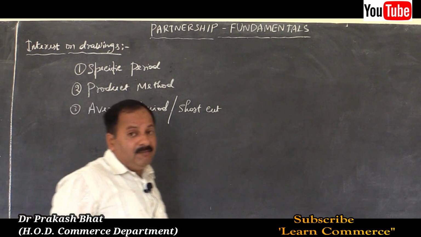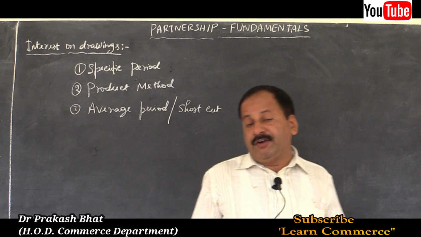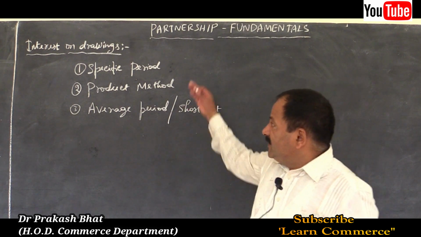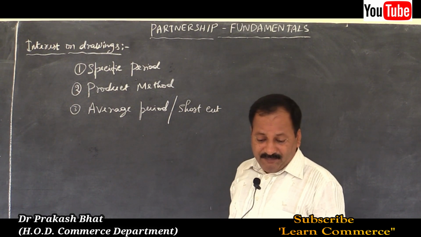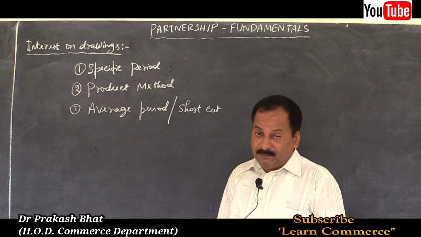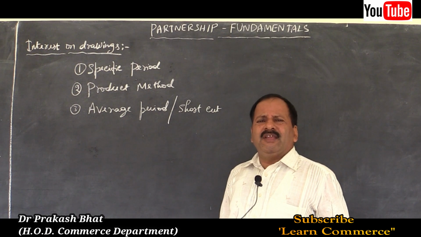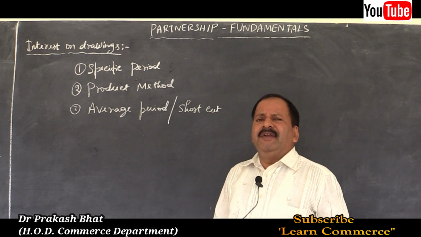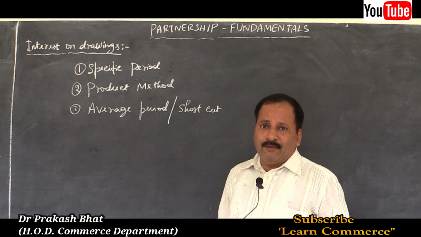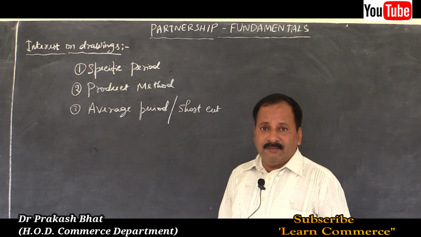So these are the 3 methods of calculation of interest on drawings. The first one is not that important because no questions are given in the question bank, but still we should know. That is simply calculating, like we calculate interest on each of the withdrawals for the number of outstanding months.